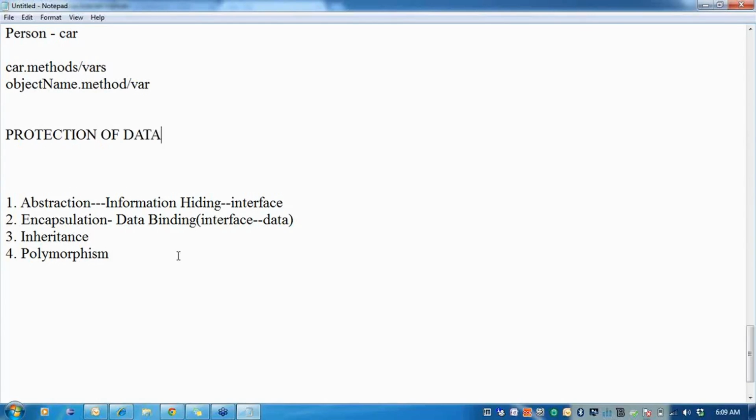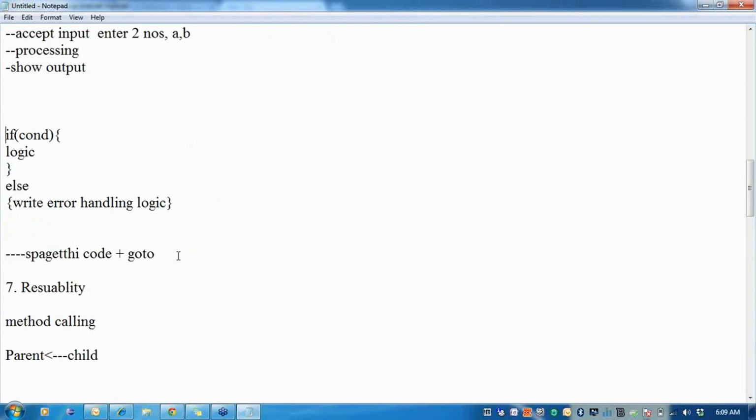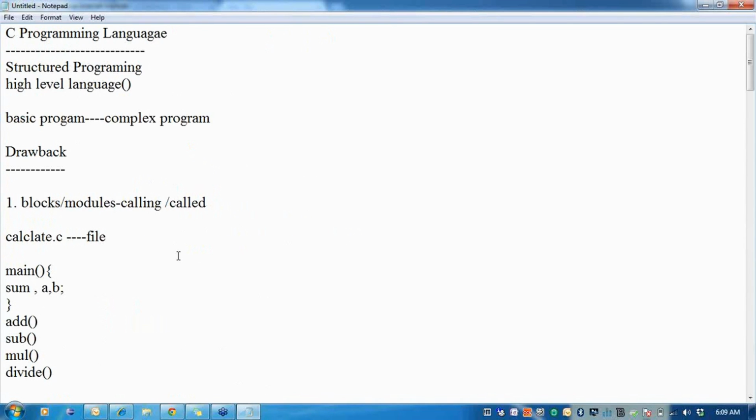So the beauty of object-oriented programming, unlike procedural programming, is that I'm not bothered only about what to do. Object-oriented programming says data is important. All the methods that I'm going to write will be based on this data only. So the problem of inconsistency of data is eliminated. In C, we always said that there is one file in which you just have methods.